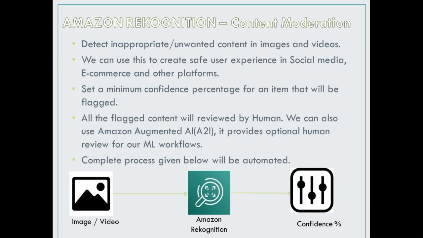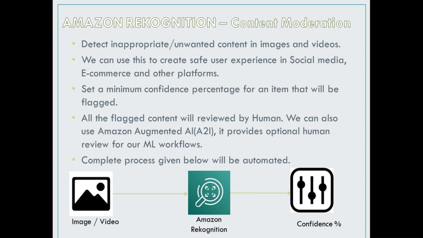Now here we will try to understand the logic and how content moderation works using Amazon Rekognition. It detects inappropriate and unwanted content in images and videos. We can use this to create a safe user experience on social media, e-commerce and other platforms.